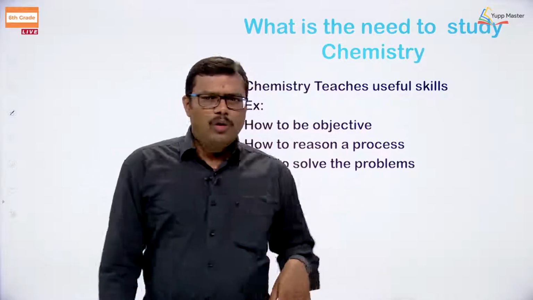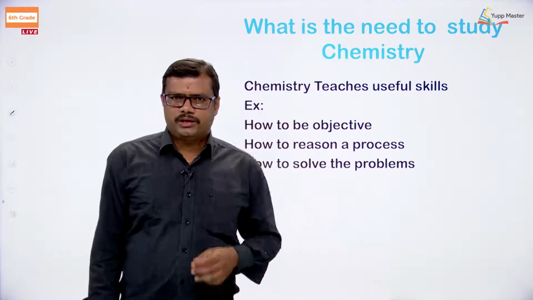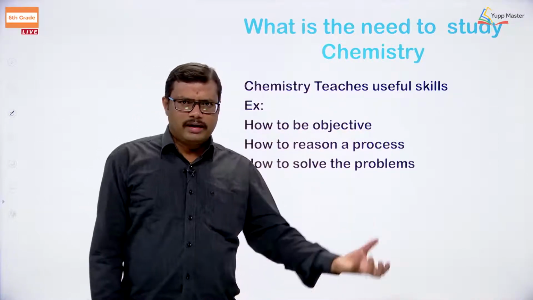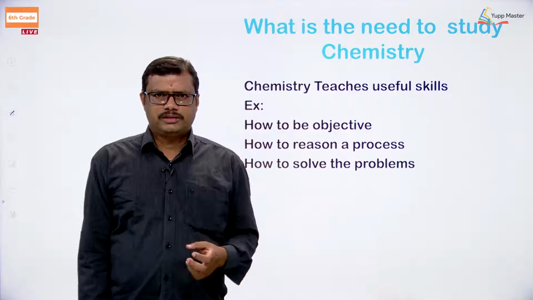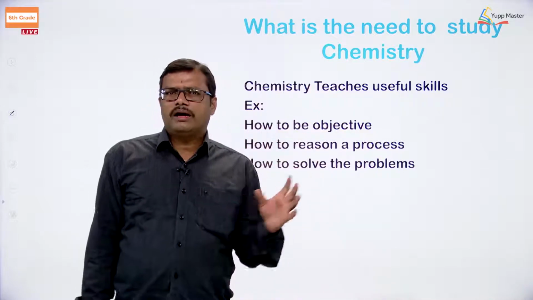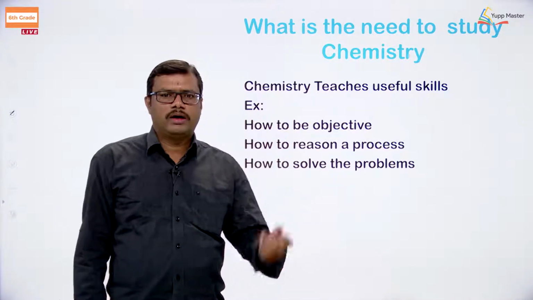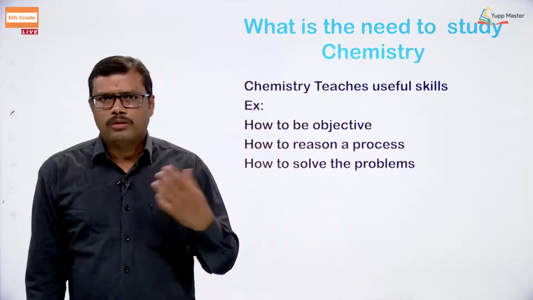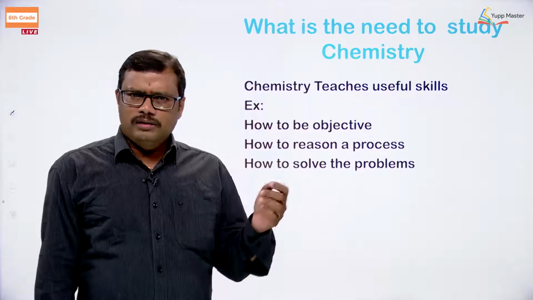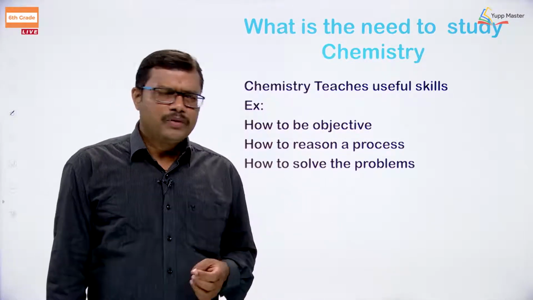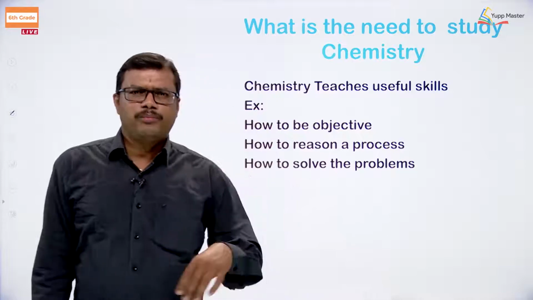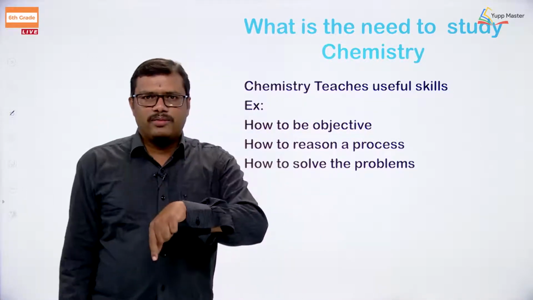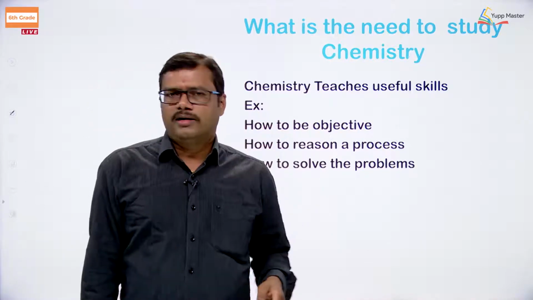So here how to prepare it is the first objective. Then how to reason a process, how to make the grain into cooked rice. So in that process we require addition of water, heating is required. Then through the process, for example, if one day you are using more water, the rice becomes a little sticky, right. And if you are using less water, the proper cooking will not take place. So in that case you have to solve the problem. So you have to take the accurate amount of water.